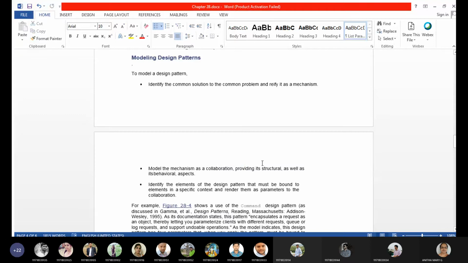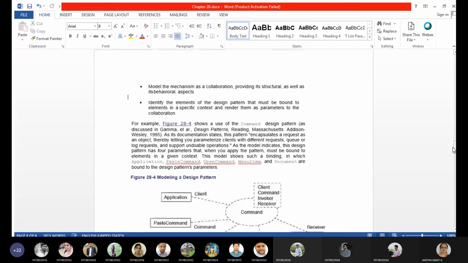When I say structural, it is something static related to a mechanism, and behavioral aspects are something which keeps changing with respect to a mechanism in the course of time. So we need to think of structural and behavioral aspects of this design pattern, mechanism or collaboration.